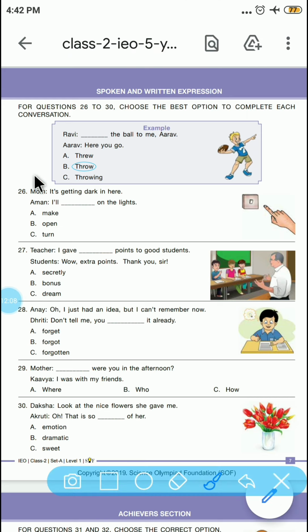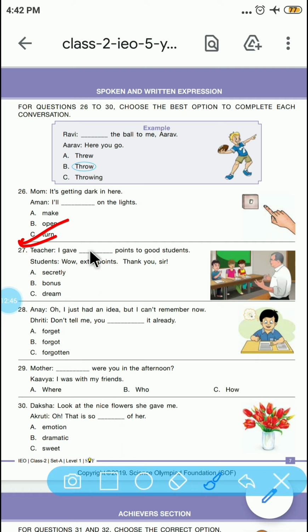Let's see the spoken and written expression. From question 26 to 30, choose the best option to complete each conversation. Ravi, throw the ball to me. Arav, here you go. So here Ravi is asking for the ball, so throw the ball to me. Now let's see. Mona, it's getting dark in here. Aman, I will turn on the lights. So what is it? Turn on, or switch on.